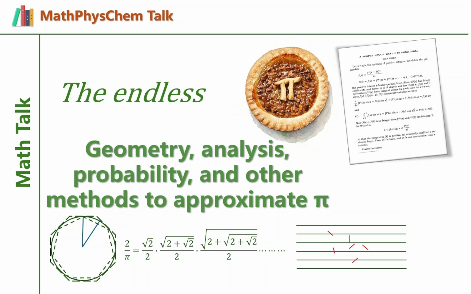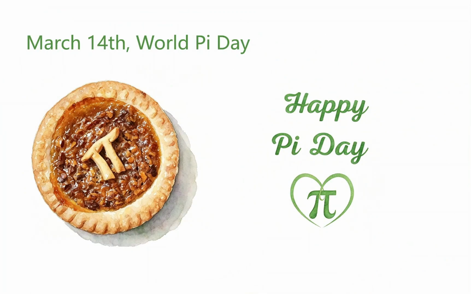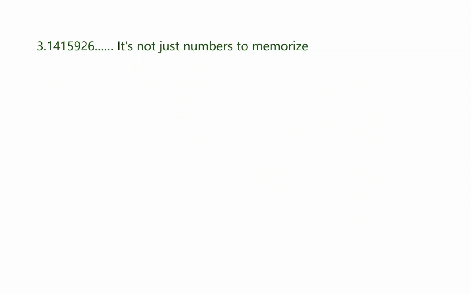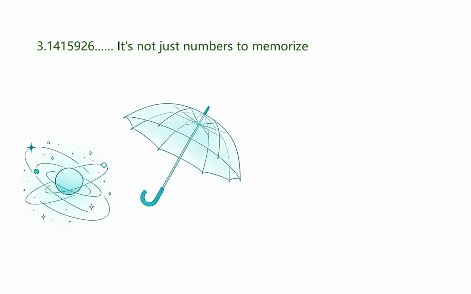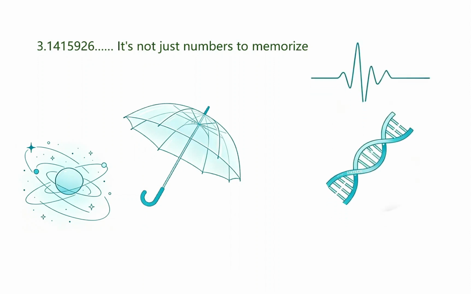March 14th is Pi Day, and mathematicians all over the world celebrate it. To most people, pi is just a string of numbers starting with 3.14159. But if we look closely at nature, pi shows up everywhere. You can find it in the orbits of planets, the shape of an open umbrella, your heartbeat waves, and even in DNA structures. It almost feels like a secret numerical signature left behind for us by the Creator.